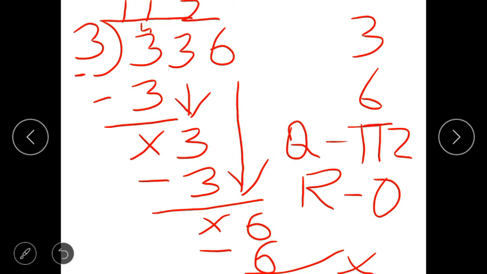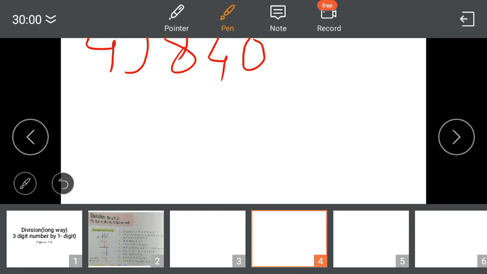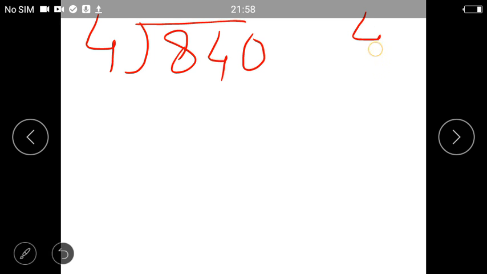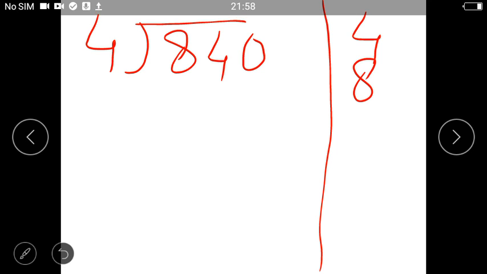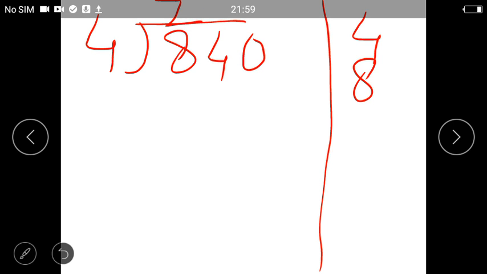Now I am doing one more question for you. This next question I am doing for you is 840 divided by 4. Clear? Now read the table of 4. 4 ones are 4, 4 twos are 8. This is your rough work. Okay, you can make it in your copy also at the side. When we multiplied 4 into 2, you got the 8.